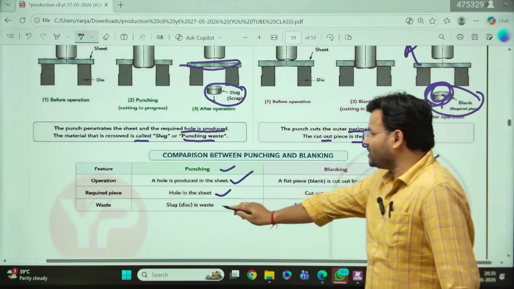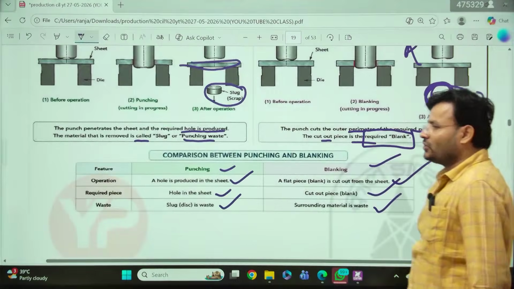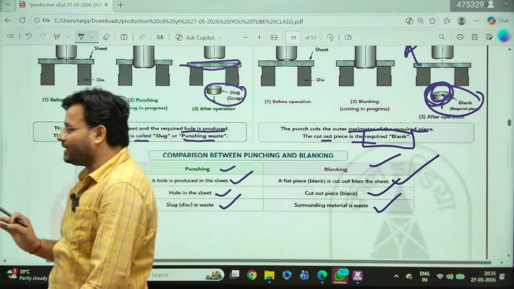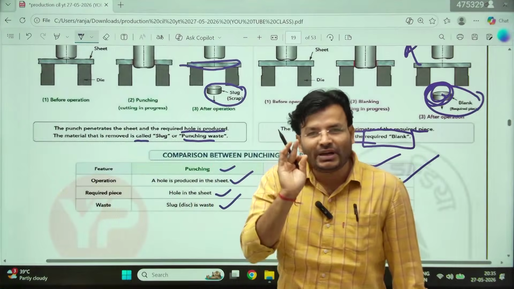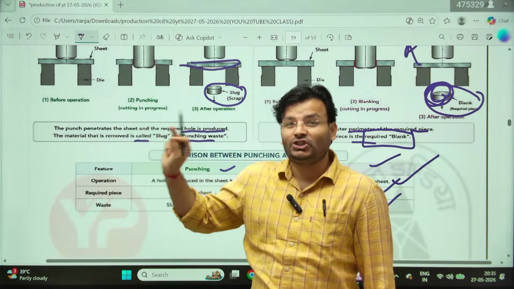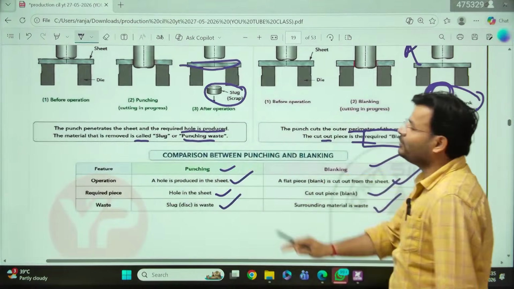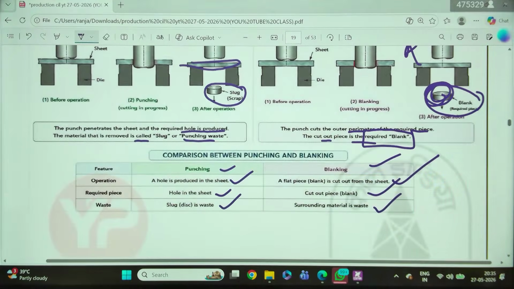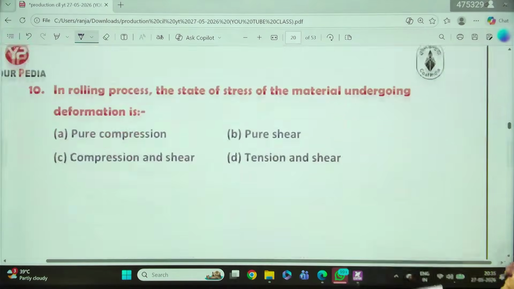Here you can say the disc is waste. Here the surrounding material is the waste. So that is the difference between punching and blanking. Sir, why are you focusing on it that much? Because, my dear friends, in 2020 one question was from the blanking and punching operation, in Coal India Limited 2020. That's why I have come with that question. Okay, so is it clear to all of you? What further question they can ask, I will see in the class, but we can expect that type also.